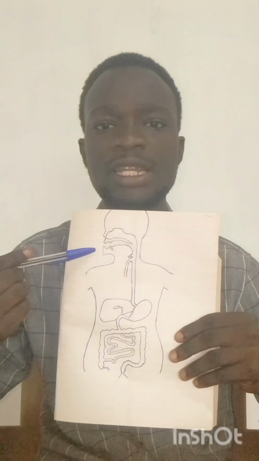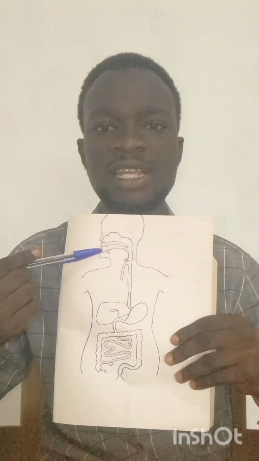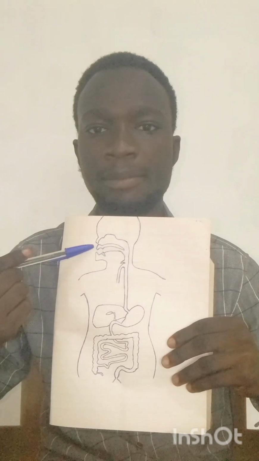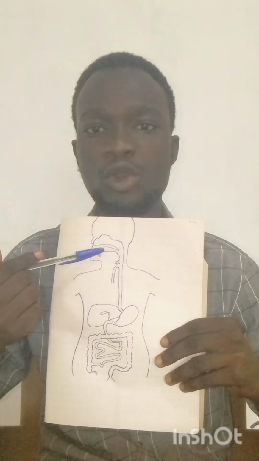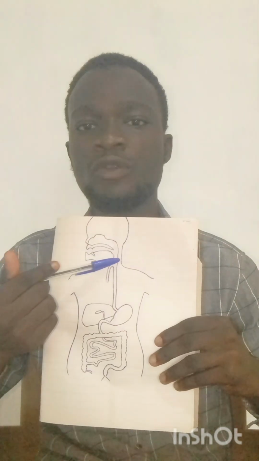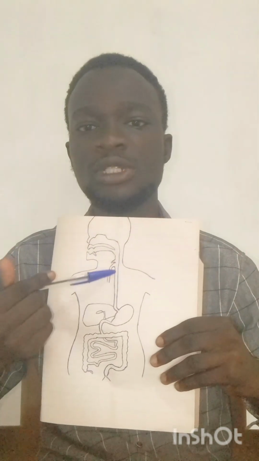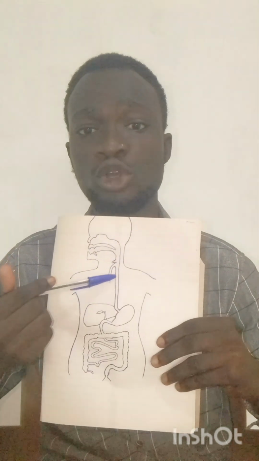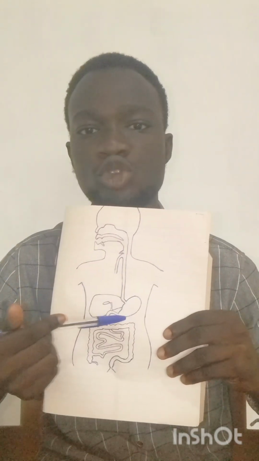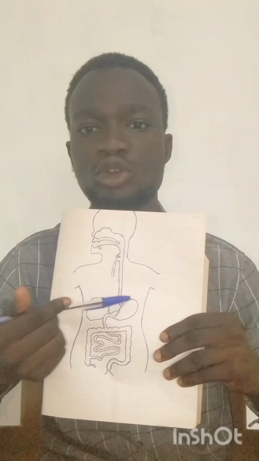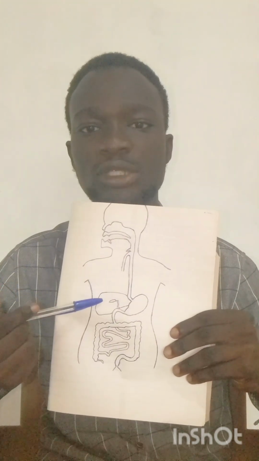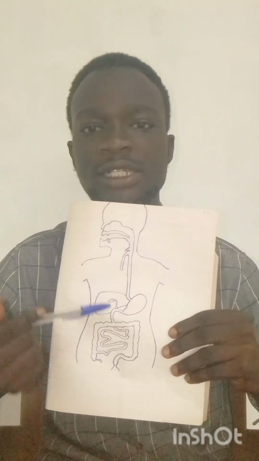The first one we look at is the mouth. Inside the mouth is the oral cavity. And this is the esophagus, this long tube. It also helps in digestion. Then this is the stomach, and this is the liver. The liver is also very important when it comes to digestion.